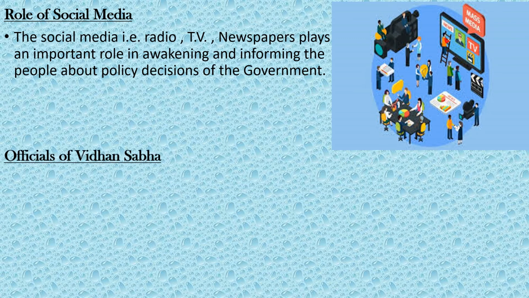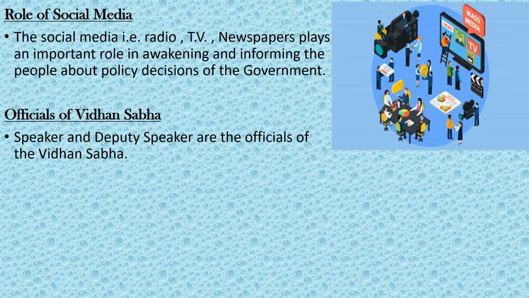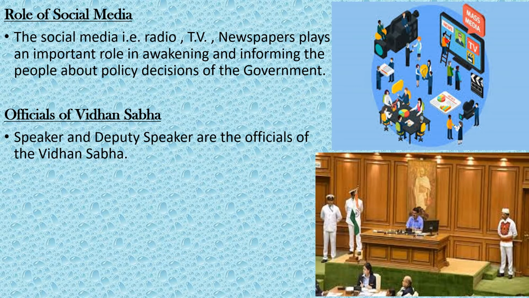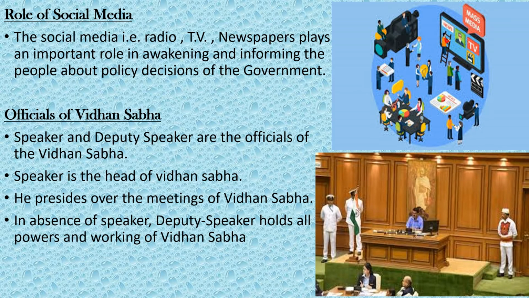Officials of Vidhan Sabha. Speaker and Deputy Speaker are the officials of Vidhan Sabha. The Speaker is the head of Vidhan Sabha. He presides over the meetings of Vidhan Sabha. In the absence of the Speaker, the Deputy Speaker holds all powers and working of Vidhan Sabha. So you can see here in the picture the mass media and also the picture of the assembly where the Speaker is controlling the assembly.